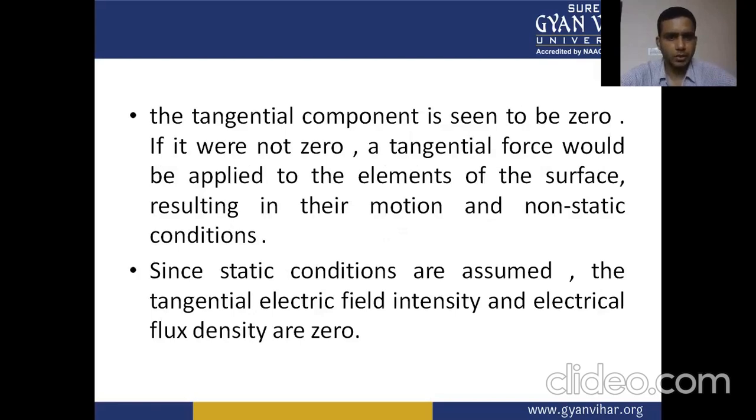If it were not zero, a tangential force would be applied to the elements of the surface, resulting in their motion and non-static conditions. Since static conditions are assumed, the tangential electric field intensity and electric flux density are zero.